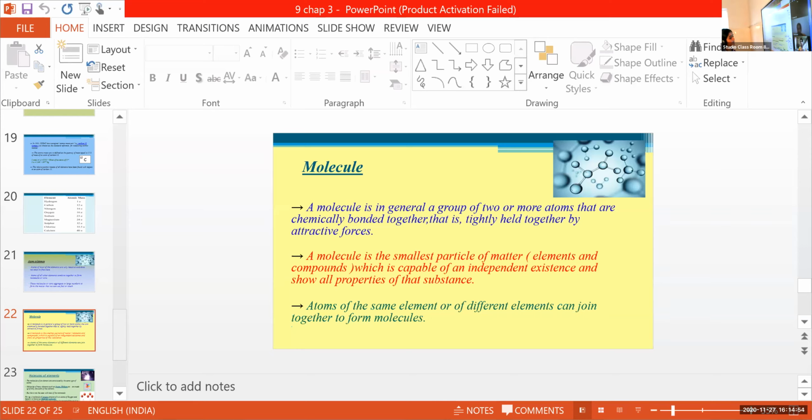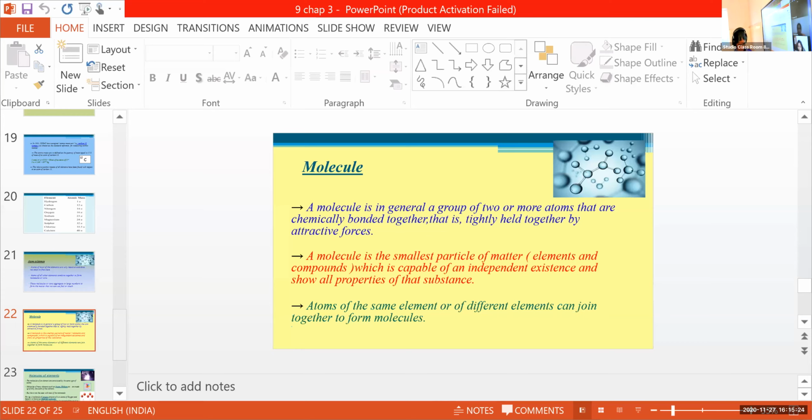Anandu, can you read the slides once again? Molecules: a molecule is in general a group of two or more atoms that are chemically bonded together, that is tightly held together by attractive force.